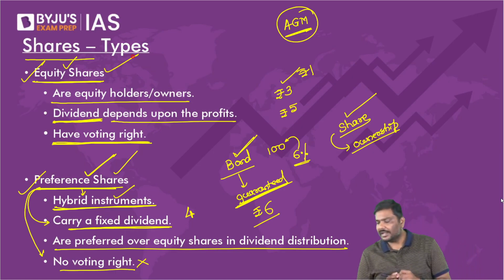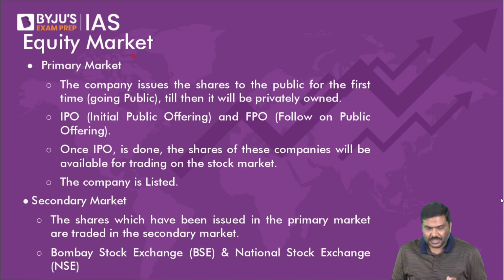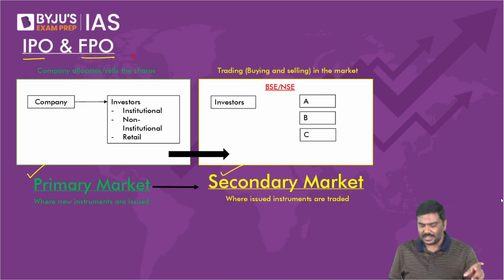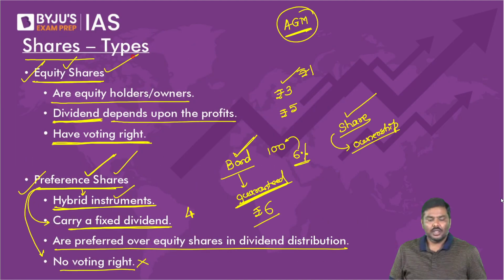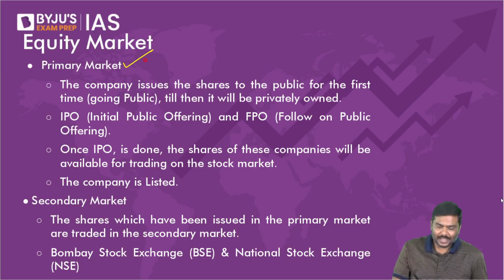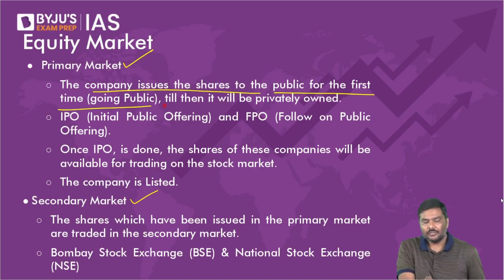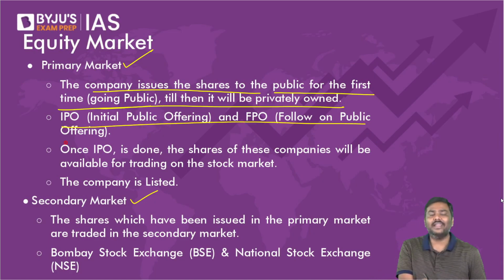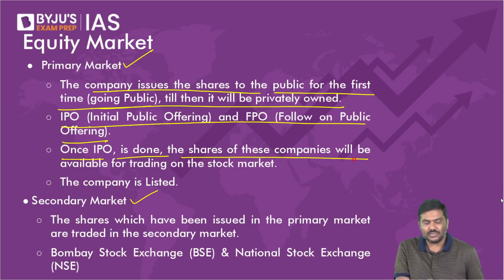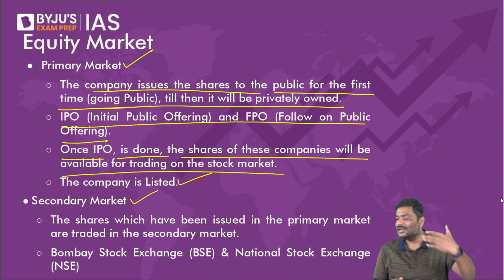Okay, done. These are the types of shares. This is the idea of IPO and FPO. Now, primary market and secondary market. A company issues shares to the public for the first time, which means it is going public. Initial public offering and FPO are done in the primary market. Once the IPO is done, the shares of the company will be available for trading in the stock market, and we also say the company is listed now.